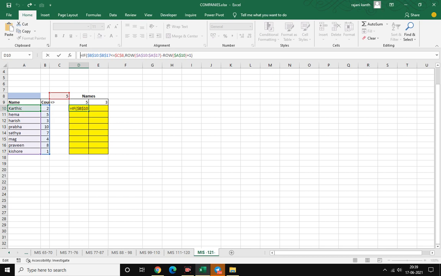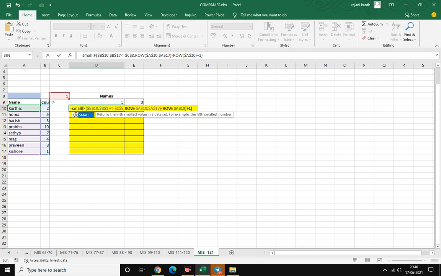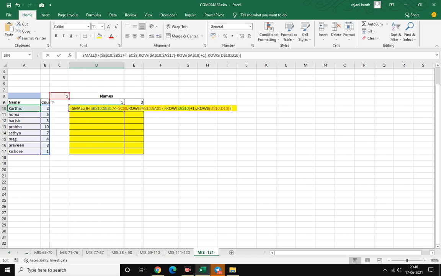I don't know why it is not coming. I'll press Enter, it will look better. F2. Now from smallest to biggest I need SMALL, and the k value: if it is 1, it has to pick up 1; if it is 2, it has to pick up 2. But I will use this, ROWS D$10 colon D10. It will give only a single answer. Control Enter. It's an array.